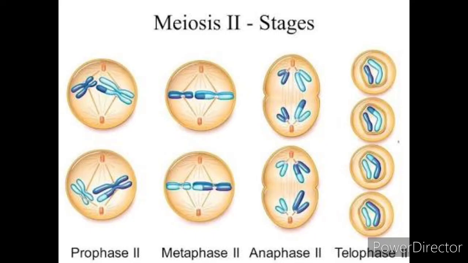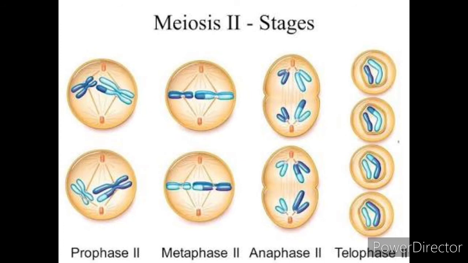We will go towards meiosis second, that is called homotypic cell division. That is the second phase of meiosis. A very short resting period between meiosis first and meiosis second is called interkinesis. It may or may not be present.